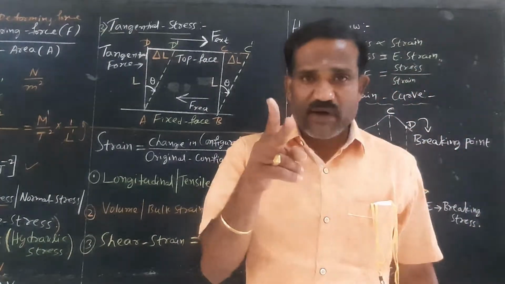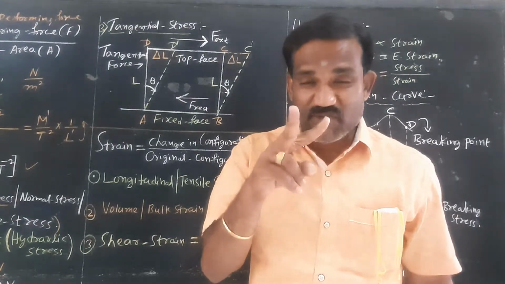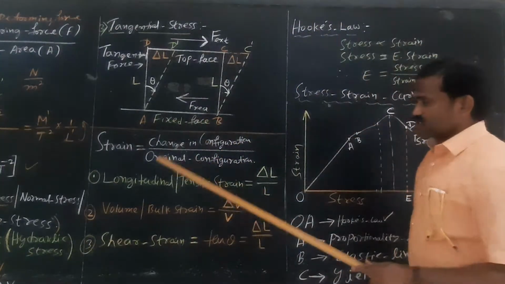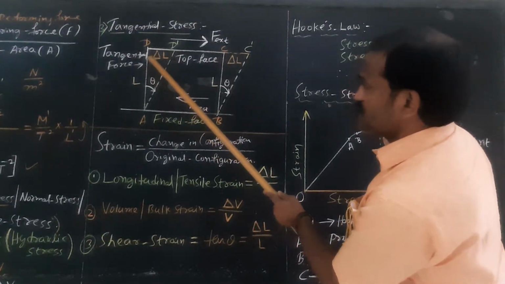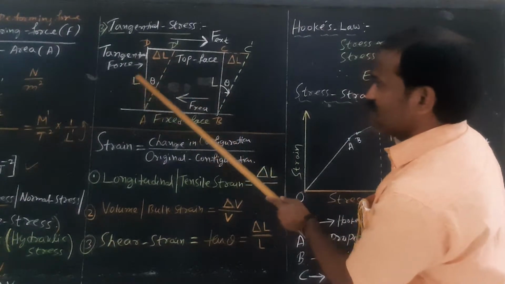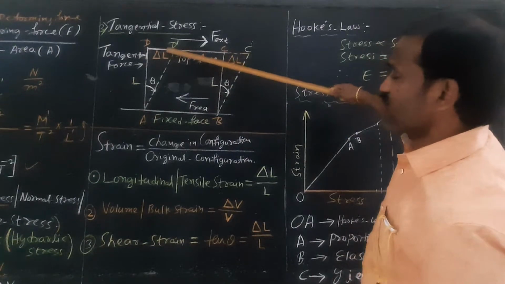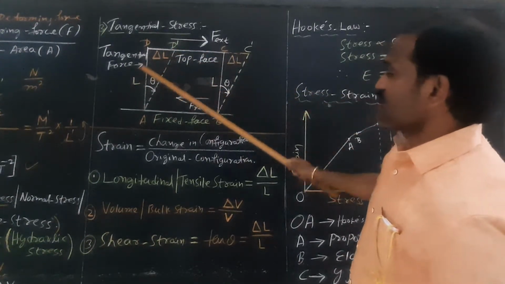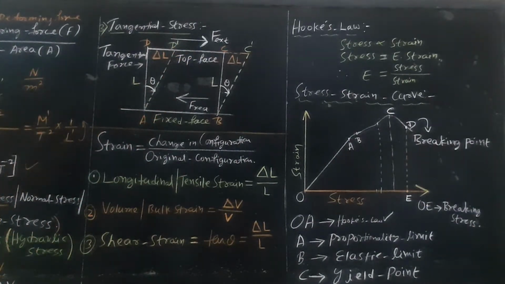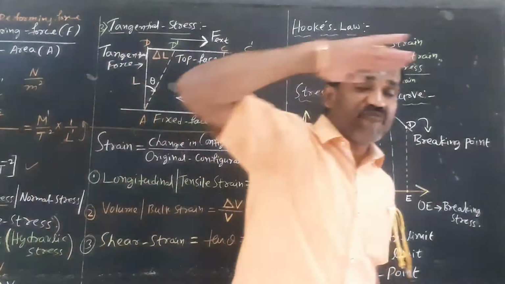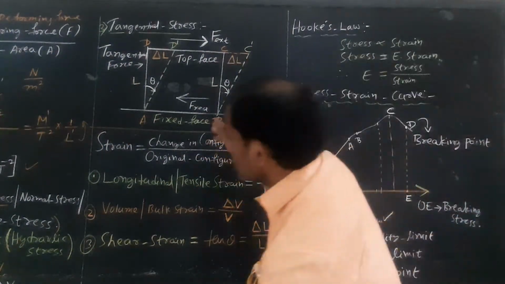See, while cutting a wire with scissors or a cutting plier, first it will twist, then it will cut. That is what is called shear strain. Tan theta, if this is theta, is the opposite side by delta L by L, where L is the original distance of separation between the fixed face and the top face. And this is the lateral displacement. AD dash and BC dash is the lateral displacement of the top layers of the body. So now please copy the things.